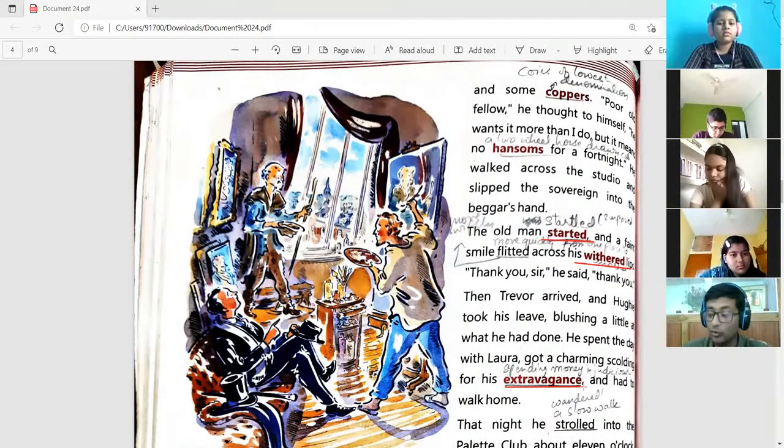And you also remember that her father has already put up a condition that Hughie has to earn 10,000 pounds, only then they can marry. So if he will keep on spending money like this, then how are they going to get married? That is also one problem, right? So because of that, he got a good scolding from Laura.